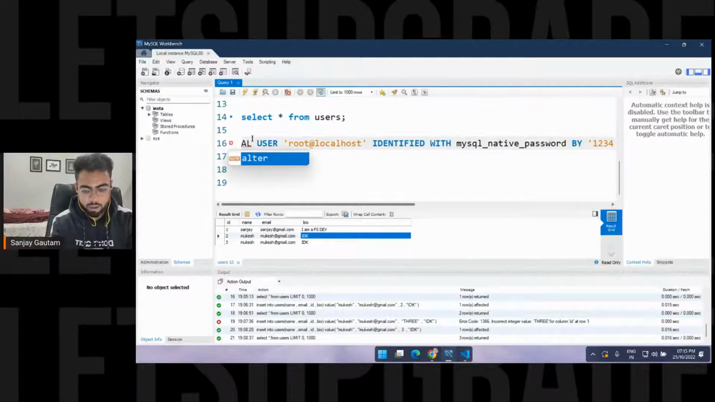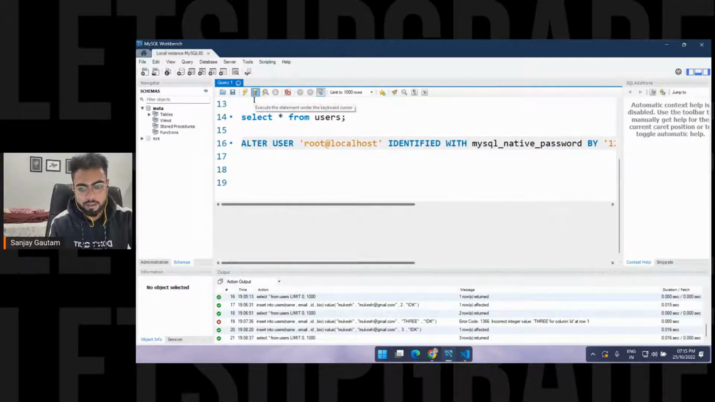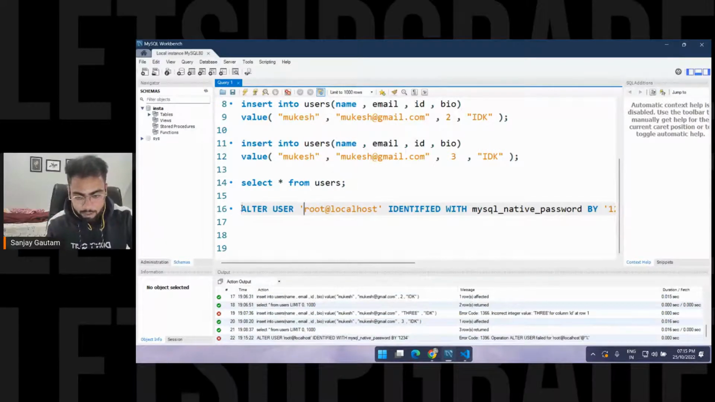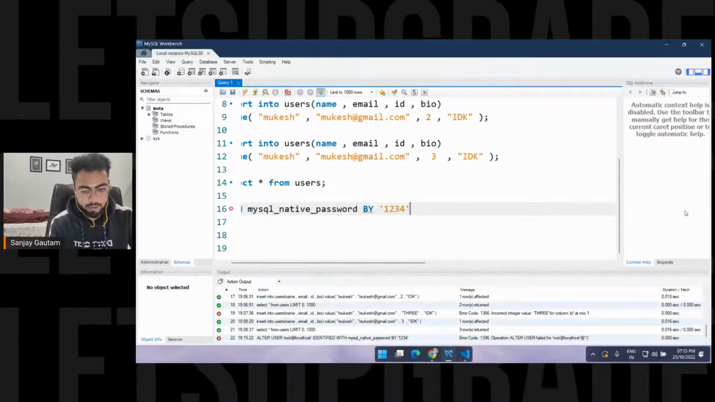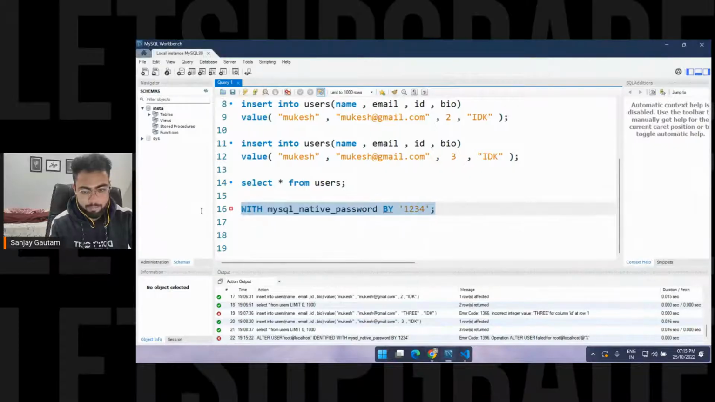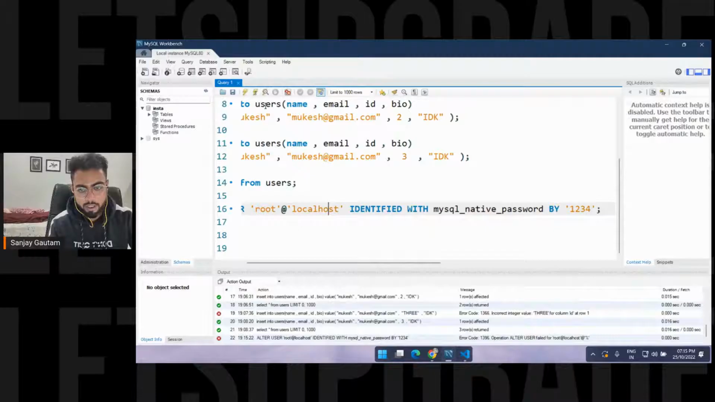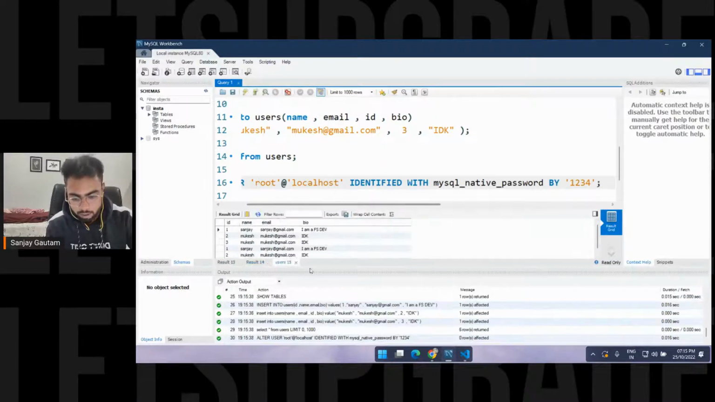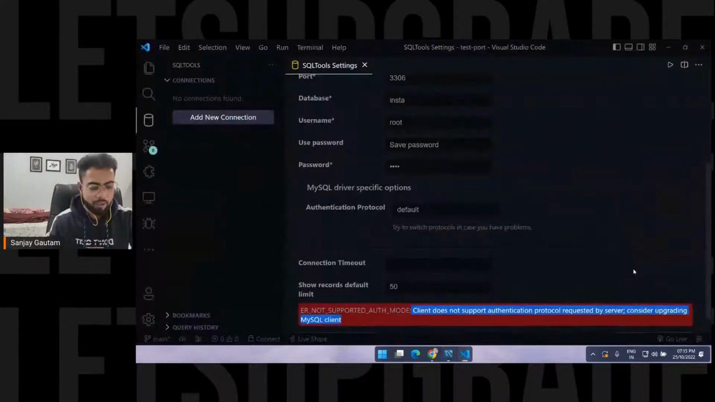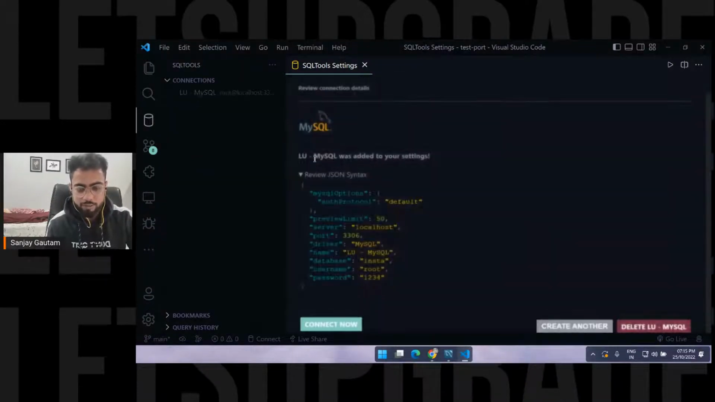Alter. Okay, just select this thing and execute it. Let me paste this whole thing here and put a semicolon. I had forgotten to put the semicolon, so let me copy this thing, save it here, put a semicolon at the end, and execute the command. Okay, it got executed. So now I can connect with it. Test connection. Successful. Save the connection, and that's all. So now we are connected.